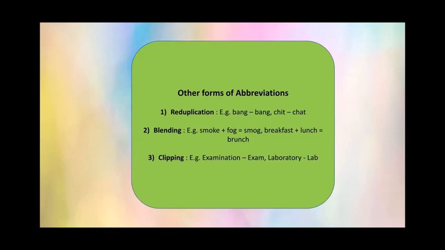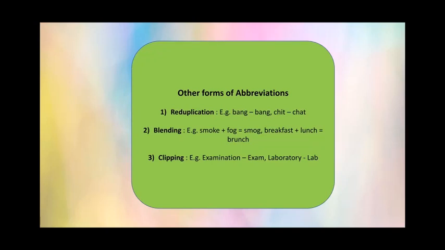Next is blending. Blending is when parts of two or more words are combined to form a new one. For example, smoke plus fog becomes smog. Then breakfast plus lunch becomes brunch.